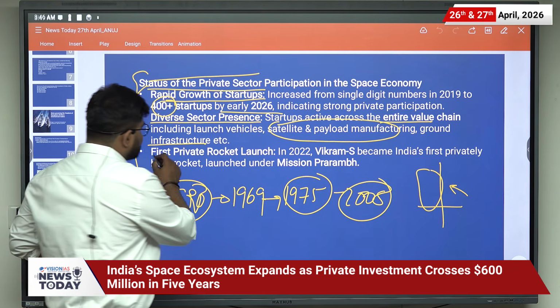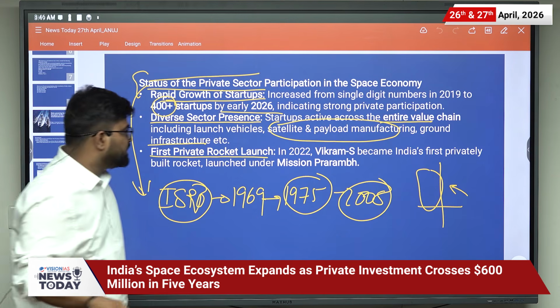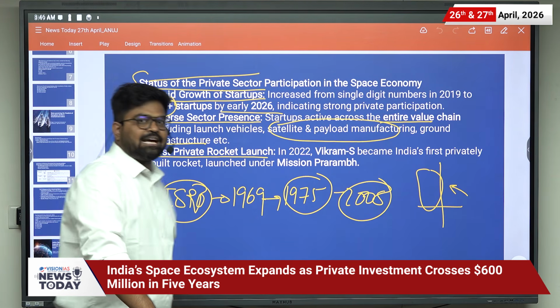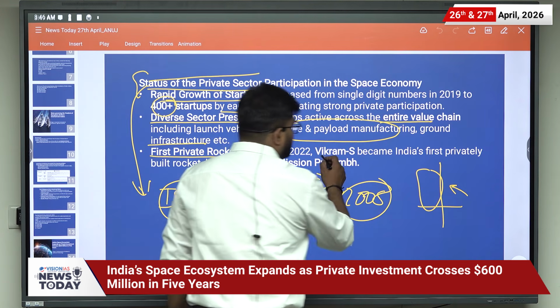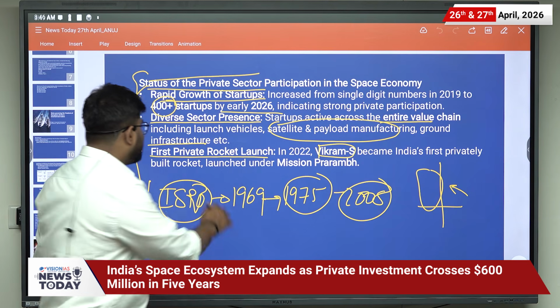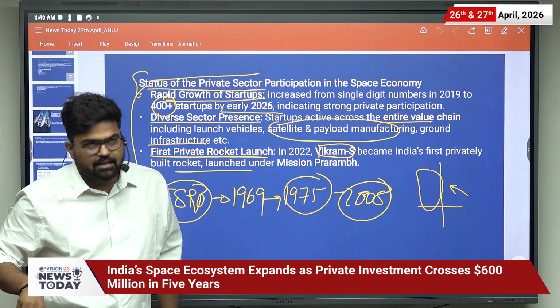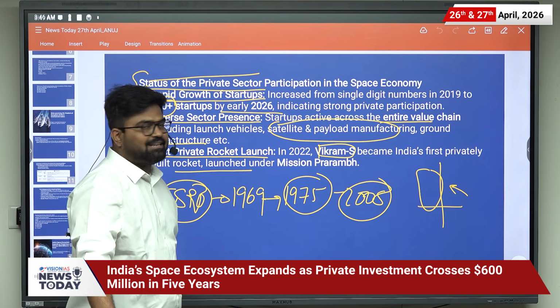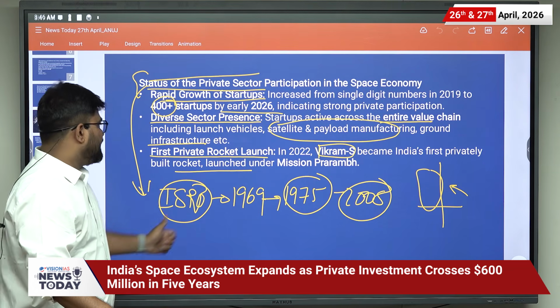Then the first private rocket launch: in 2022, a private startup based in Hyderabad launched Vikram S and became India's first privately built rocket launched under Mission Prarambh. So this is the status of private sector participation in the space economy in India.